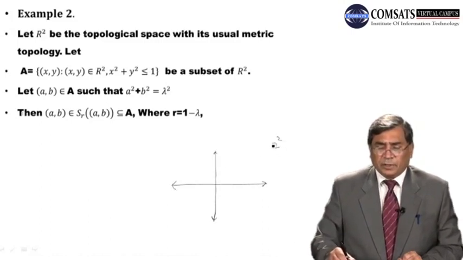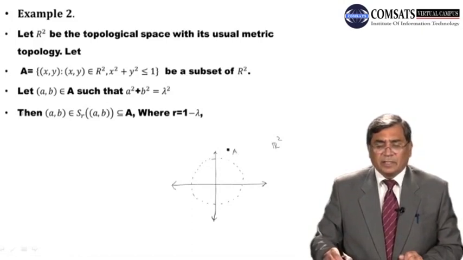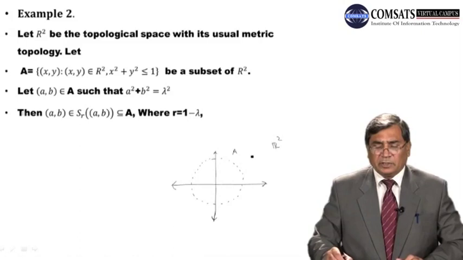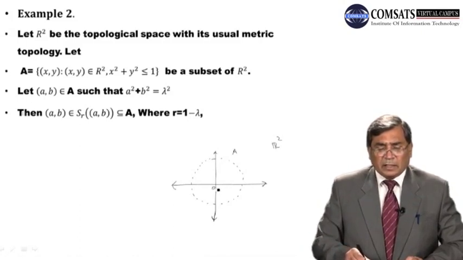Here we have A, with equation x square plus y square less than or equal to 1, the points which are lying inside or on the circle with center at the origin. Then we are given r, which is equal to 1 minus lambda.